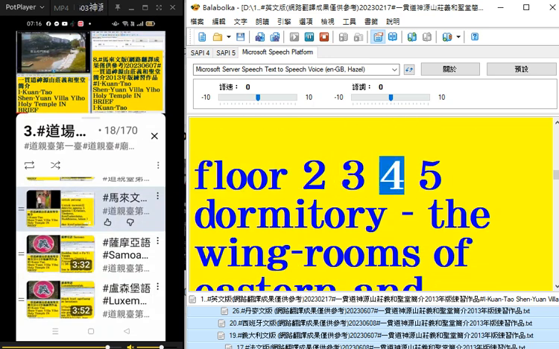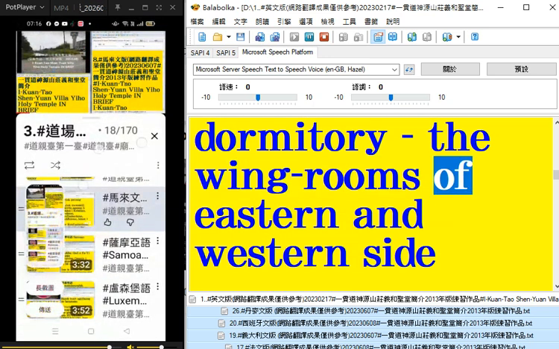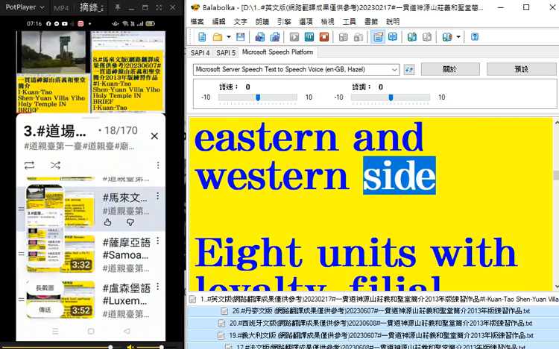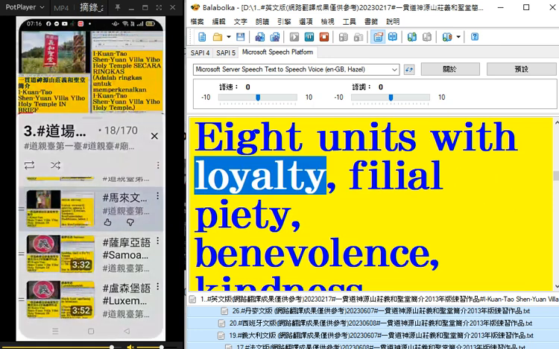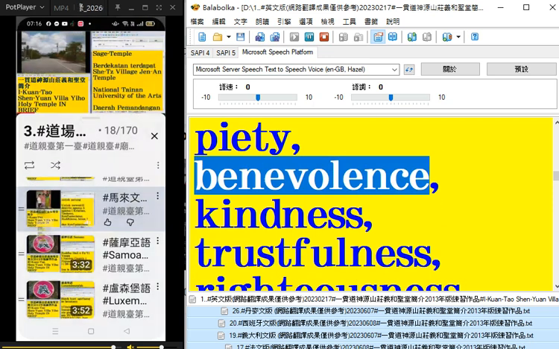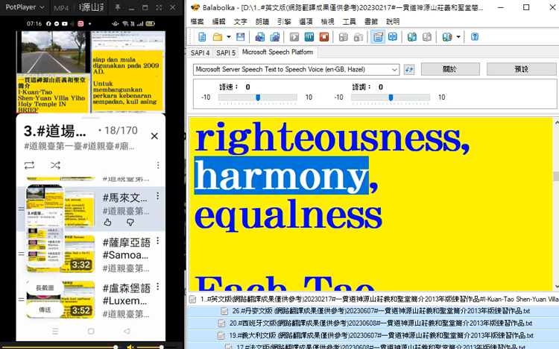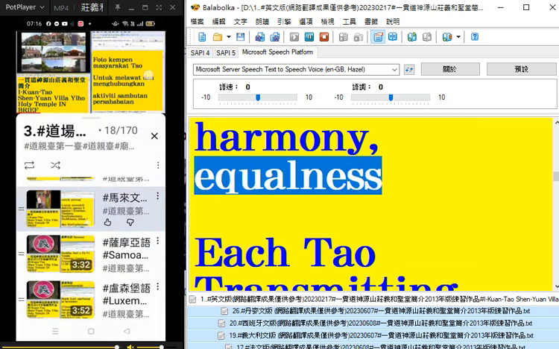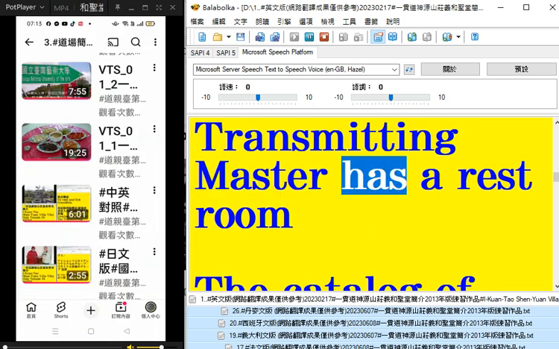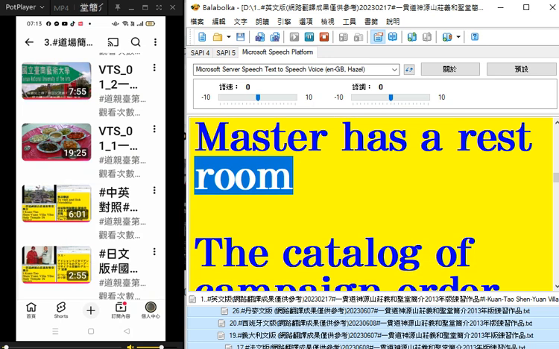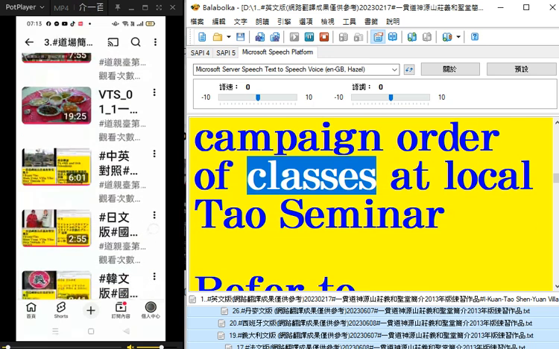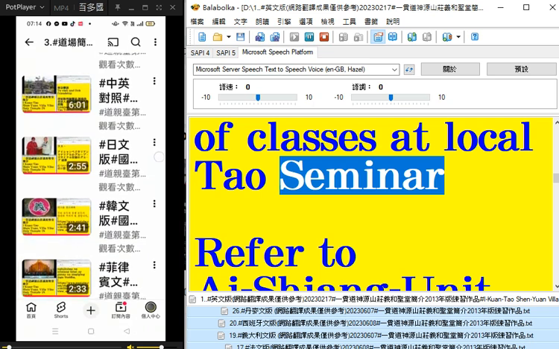Floor 2, 3, 4, 5 dormitory, the wing rooms of eastern and western side. 8 units with loyalty, filial piety, benevolence, kindness, trustfulness, righteousness, harmony, equalness. Each Tao transmitting master has a rest room. The catalogue of campaign order of classes at local Tao seminar.